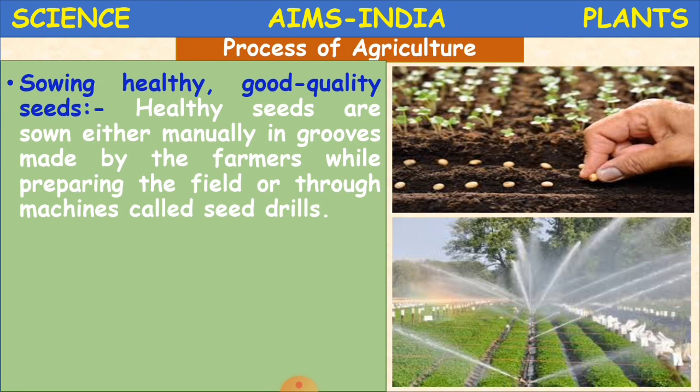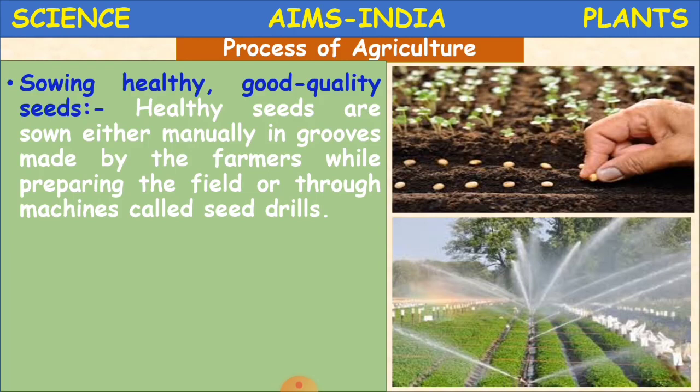So now the soil is ready, and we have even added manure. Now we'll start sowing the seeds. Healthy seeds are sown either manually in grooves made by the farmers while preparing the field, or through machines called seed drills.